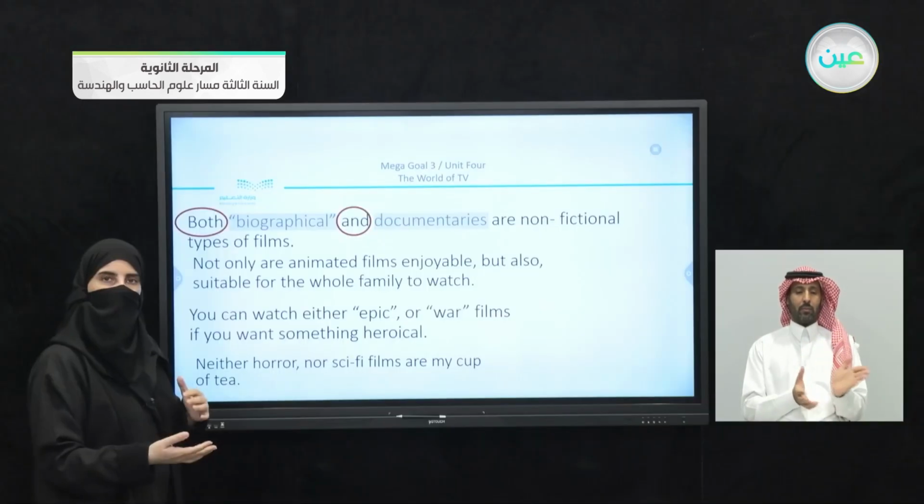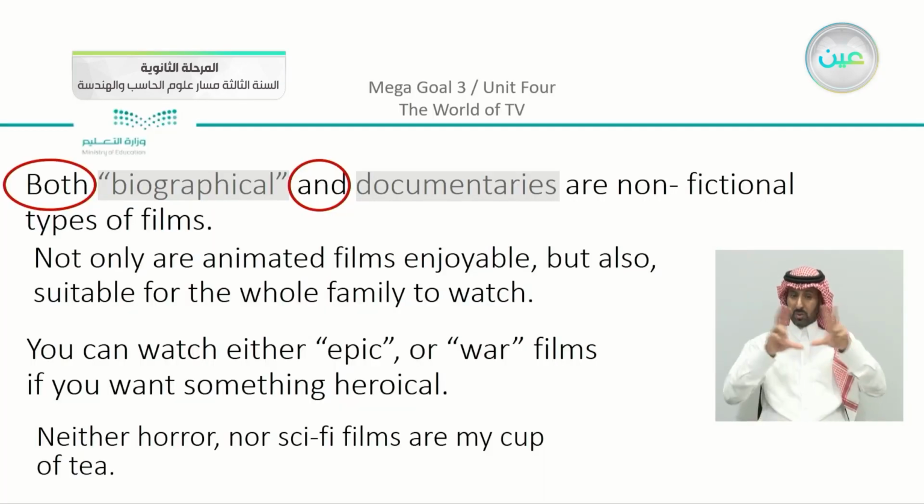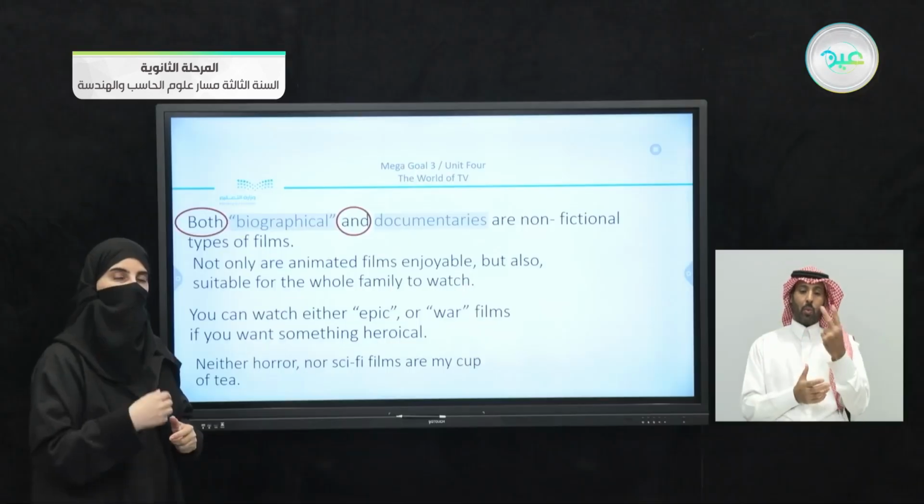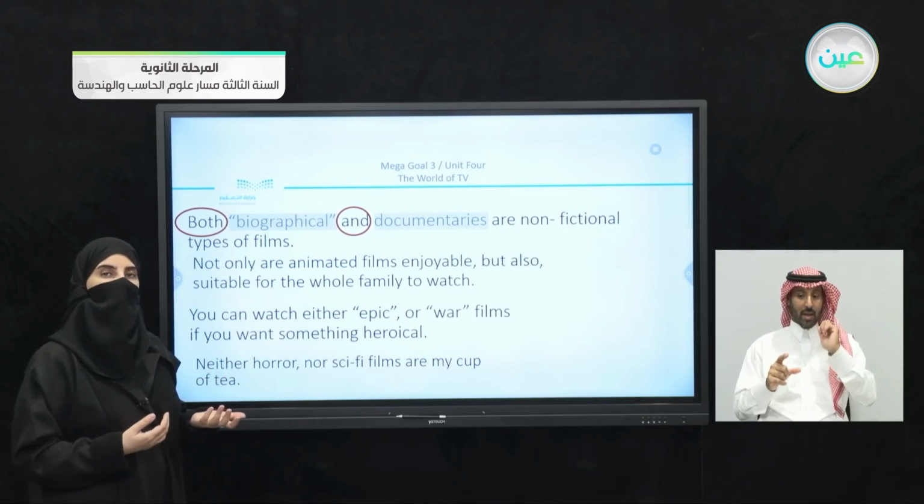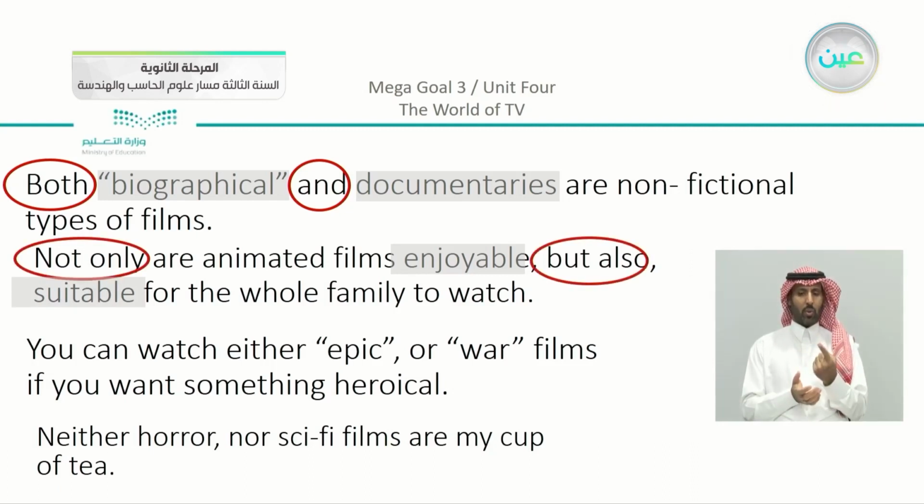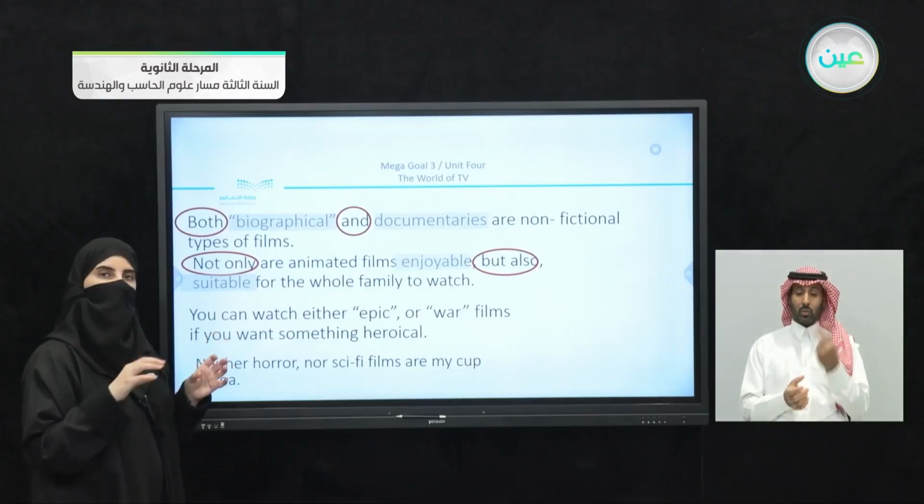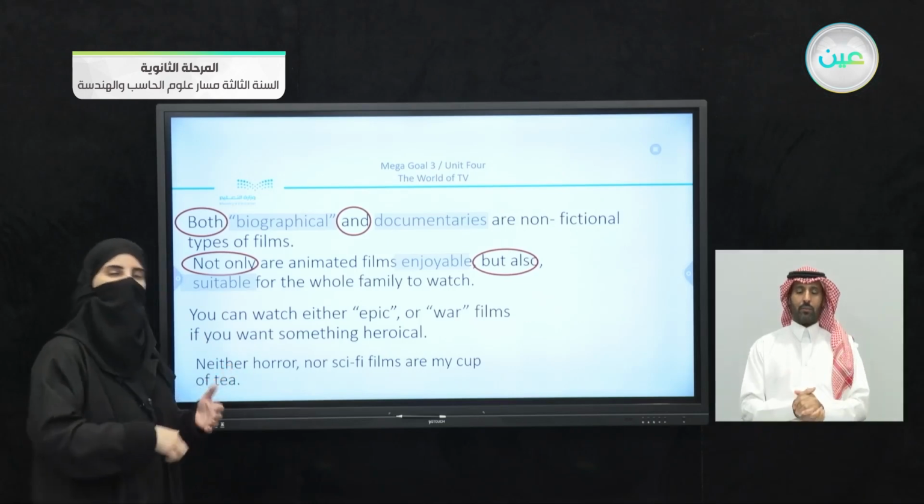We can take another example here and say: not only are animated films enjoyable, but also suitable for the whole family to watch. So how many types am I talking about now? I'm just talking about one type, which is animated, but I'm showing the adjectives here. I'm describing them. So I can say that they are enjoyable and suitable for the whole family to watch. Now I can join these two adjectives by saying not only, but also. So we have these two parts, not only, but also. Not only are animated films enjoyable, but also suitable.